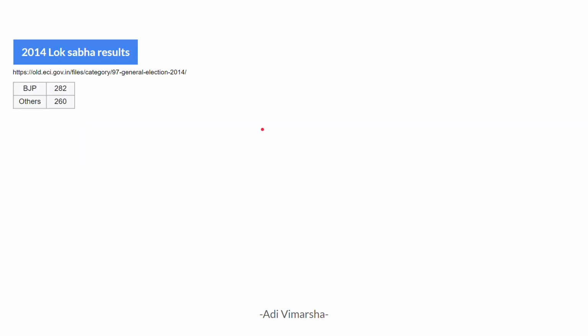Now first, let's analyze the 2014 results in detail. So we know BJP got 282 seats and all other parties together got 260. Based on the results, I have divided the complete 542 seats into three types.